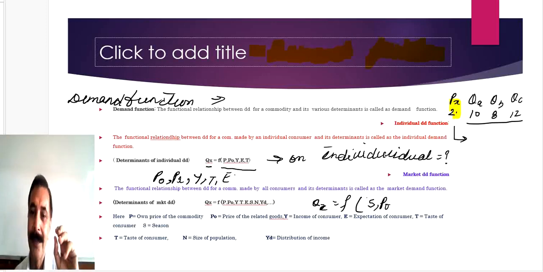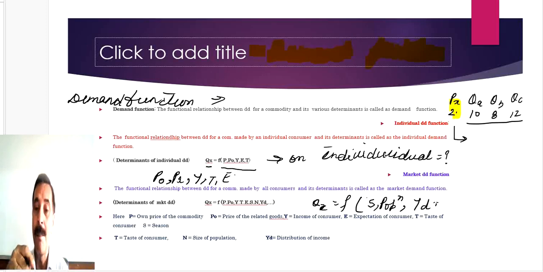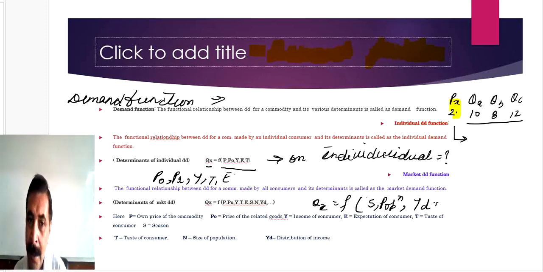Population, distribution of income. There are certain factors which have impact on the total market as a whole. And an individual is also part of the market, so individual factors will also be added here: own price, price of related goods, income of buyer, taste, expectancy.